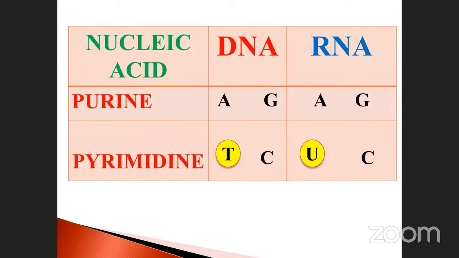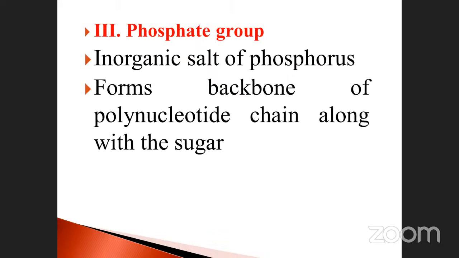And the third one is called phosphate. This one we will finish up to this level. We will see the remaining in the next class. Phosphate group, the third one is phosphate. First we studied the sugar molecule.